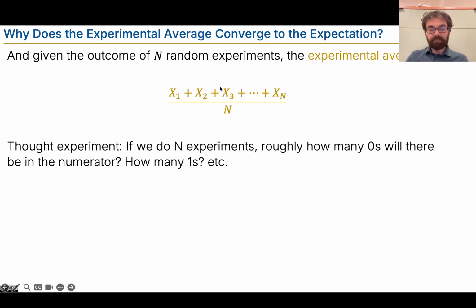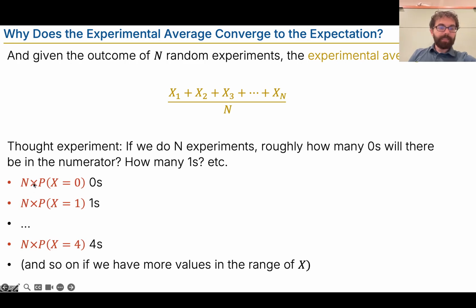How many 1s are there, etc.? Well, in that numerator, there's going to be n times the probability of x equals 0 zeros. So if I do 1,000,000 experiments, and the probability of x equals 0 is 20%, then I'll expect to get around 200,000 zeros. Makes sense? It's not going to be exactly 200,000. But as n gets really big, the proportion that are 0 is going to be pretty close to the probability of x equals 0.